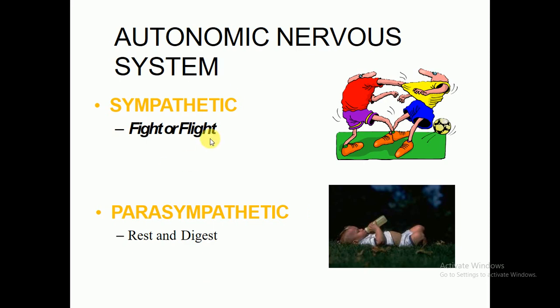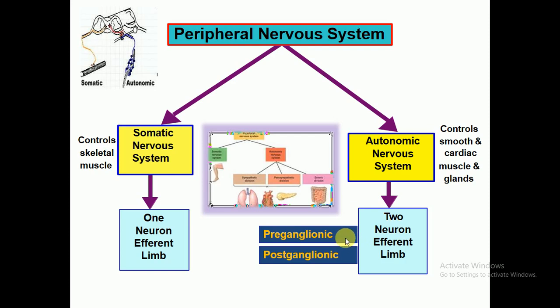In one state, the person is in an anger state, while in the parasympathetic state, for example, when your parasympathetic nervous system becomes stimulated, the person comes to rest, or you can say he or she can digest.